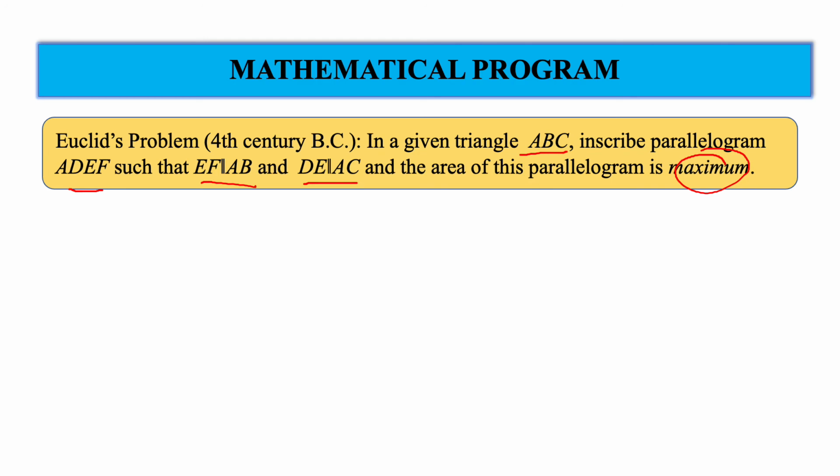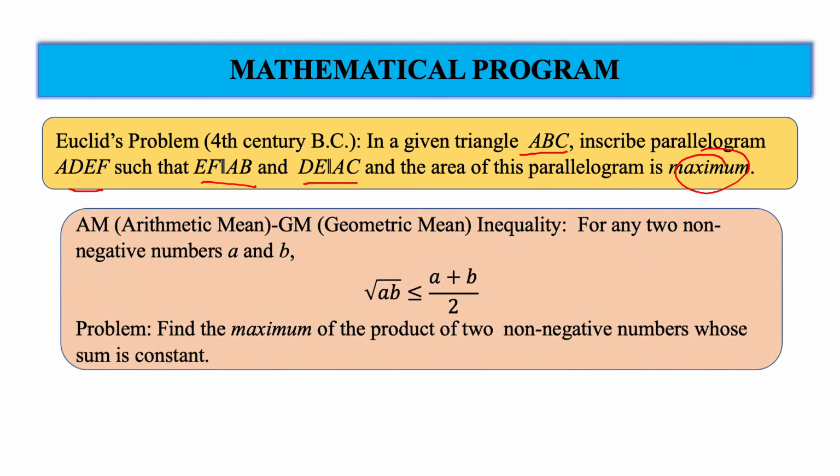You might have also seen the arithmetic and geometric mean inequality. As you know, for any two non-negative numbers a and b, square root of ab is less than or equal to (a plus b) by 2. Now this can be posed as an optimization problem.